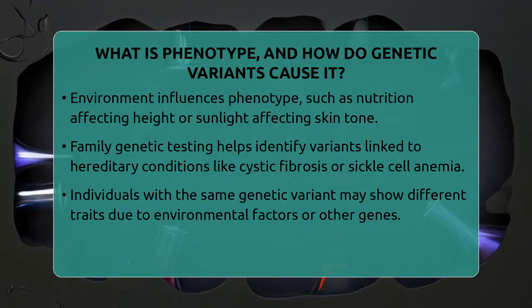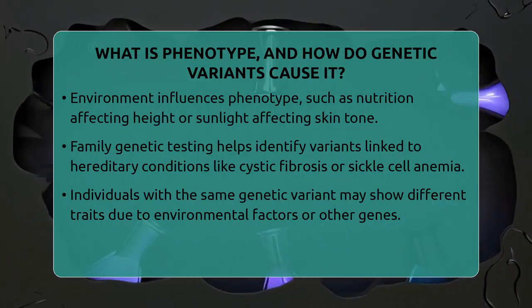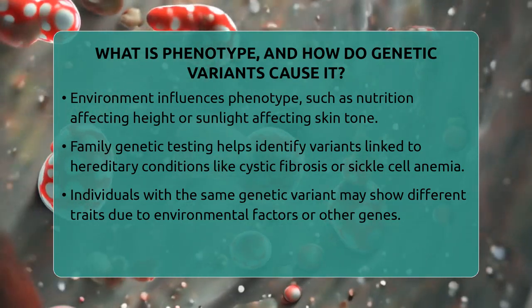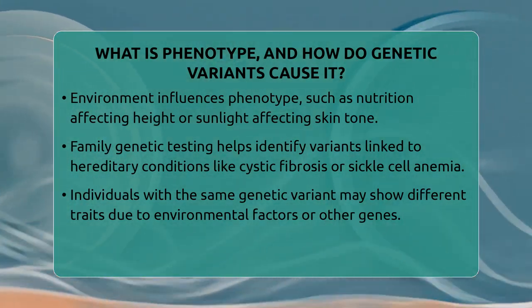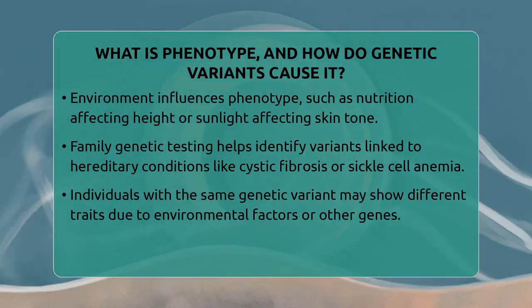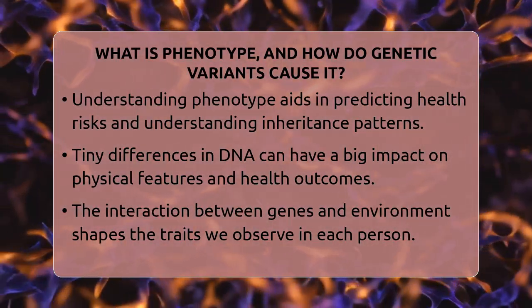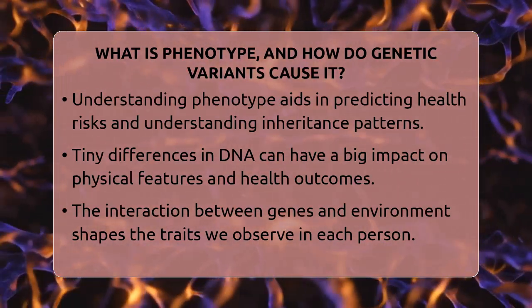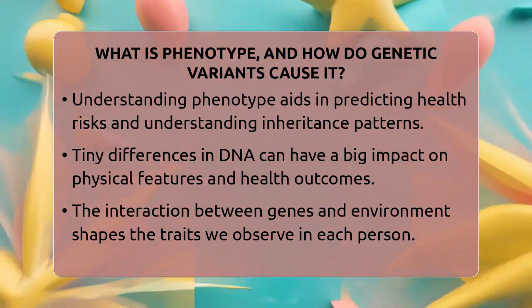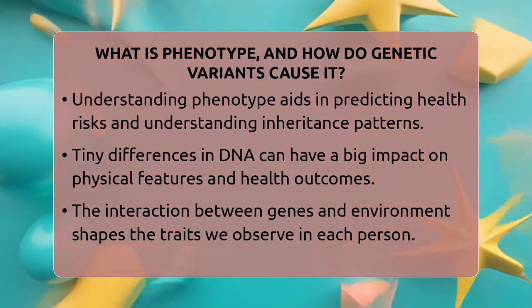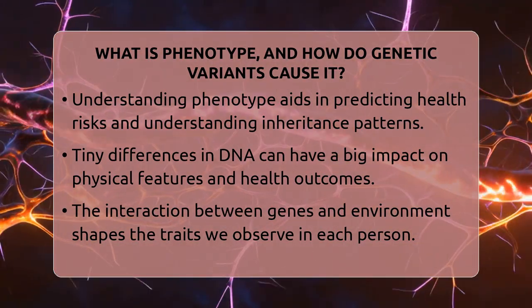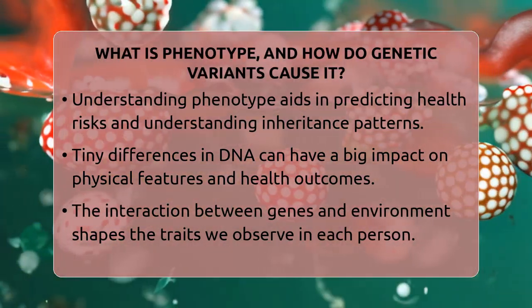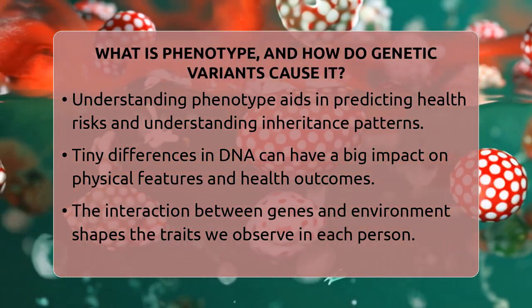In family genetic testing and hereditary health, understanding phenotype helps connect the dots between inherited genetic variants and traits or health risks. Testing can identify specific variants linked to conditions like cystic fibrosis or sickle cell anemia. Sometimes family members with the same genetic variant show different traits or symptoms because of environmental factors or other genes interacting.